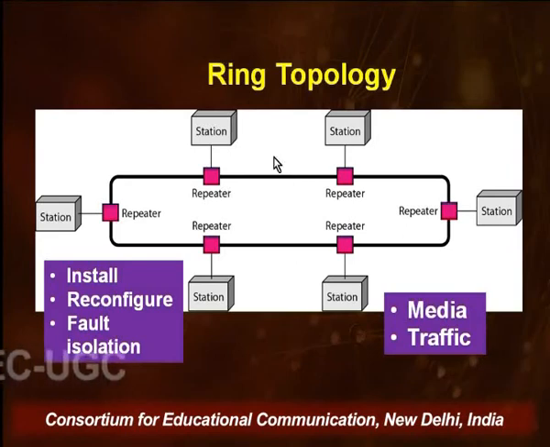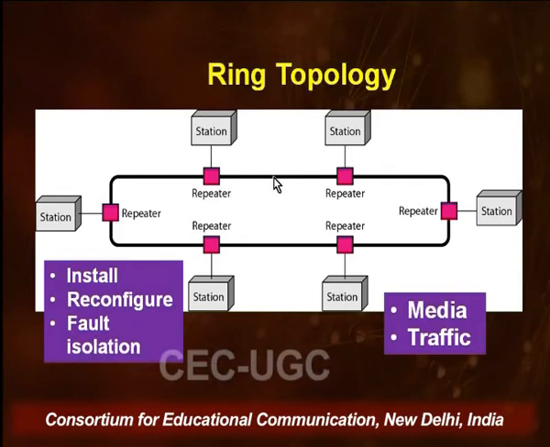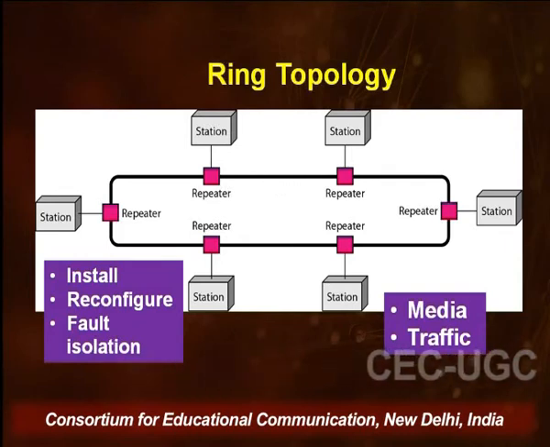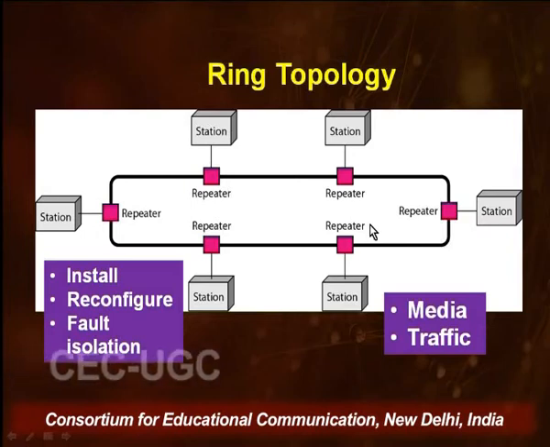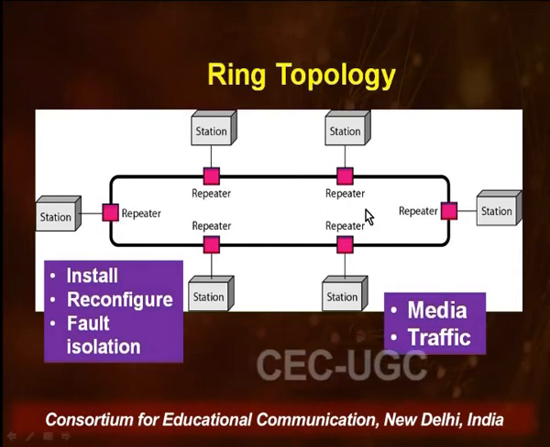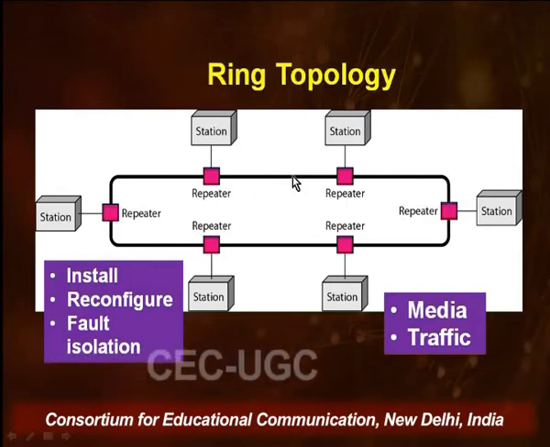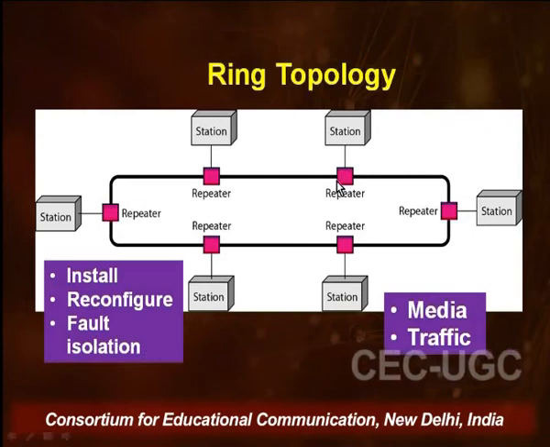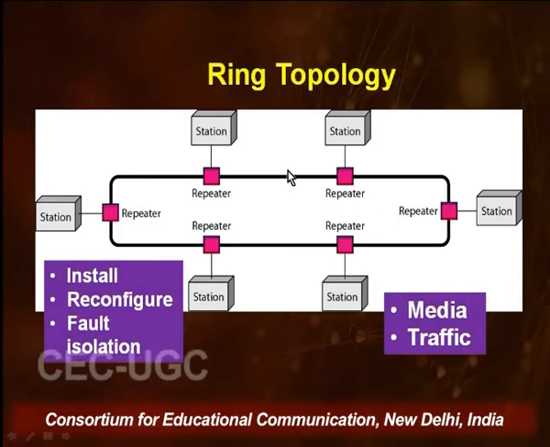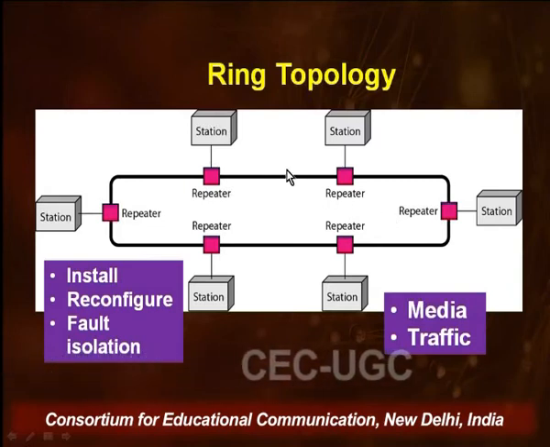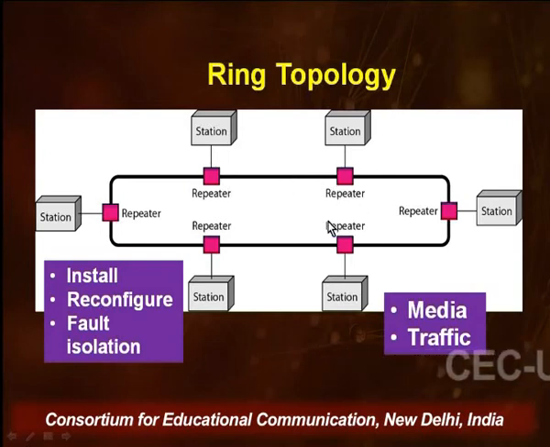Now there is one problem: supposing the ring breaks, as in the case of our bus topology or in the case of star. In the case of star, if the hub goes down, or in the case of bus topology, if the backbone cable breaks. Similarly here, if the ring breaks, then there is a problem, and some network configurations implemented two rings. So one redundant ring was implemented, in case the main ring disconnects or has a break, then the redundant ring takes over till the original ring is repaired.